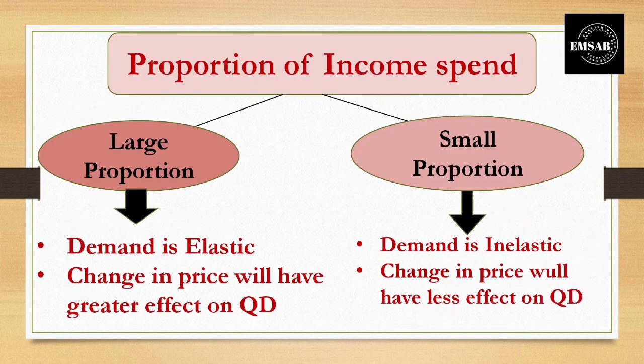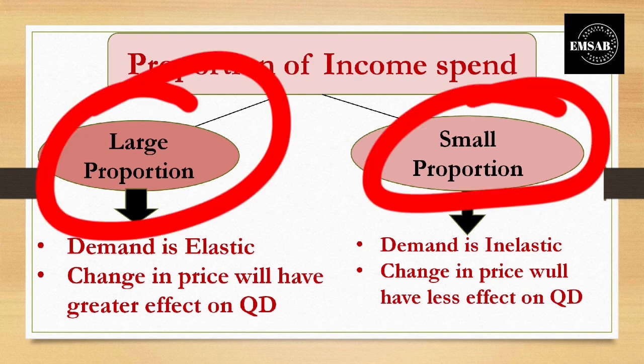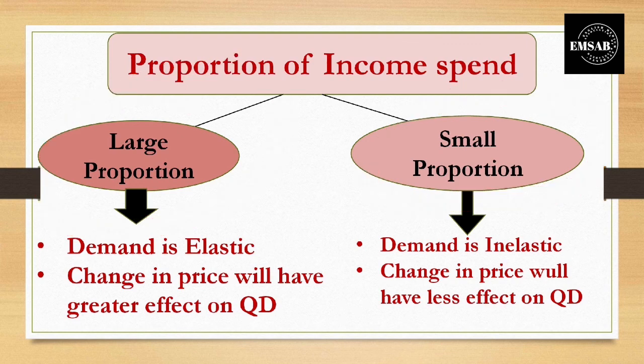The next is the proportion that is spent on income. The proportion of income that is spent can be a small proportion or a large proportion. If the consumer is spending a smaller percentage of the income on a particular product like salt, say only 2% of his or her income, he won't be bothered.